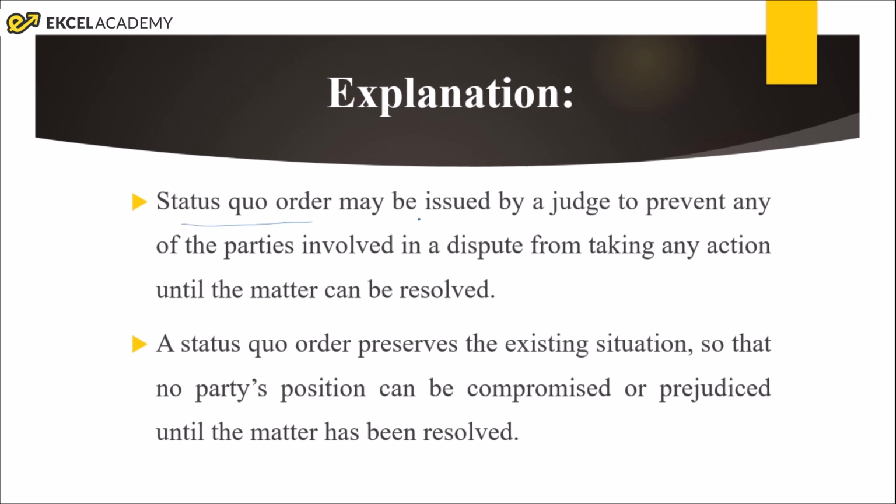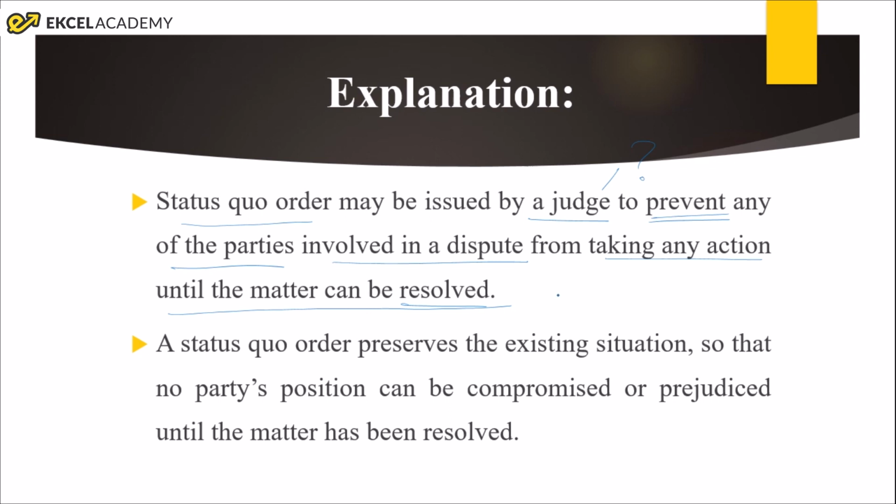The status quo order may be issued by the judge. When will the judge issue such an order? They are mainly to prevent any of the parties involved in a dispute from taking any action until the matter can be finally resolved. So there are chances that once the case or dispute has been filed before the court, the parties to the suit may take any action which is detrimental to the interest of the other party.